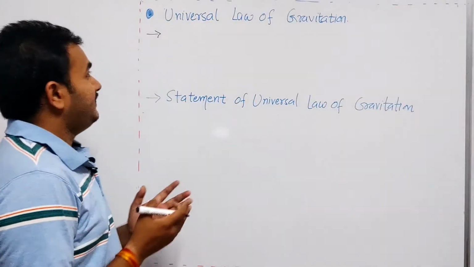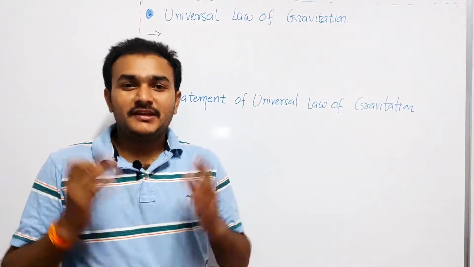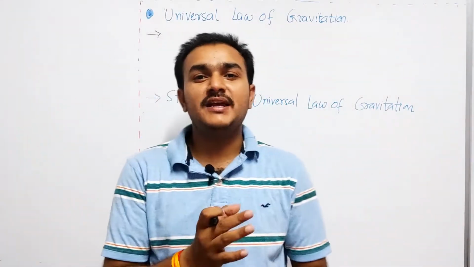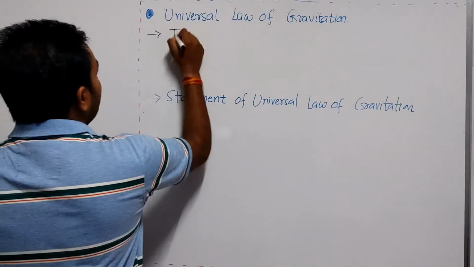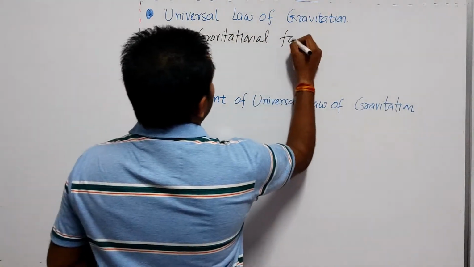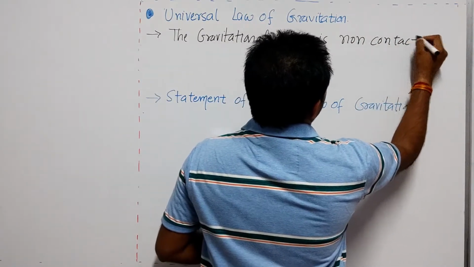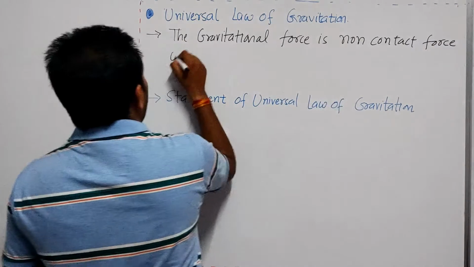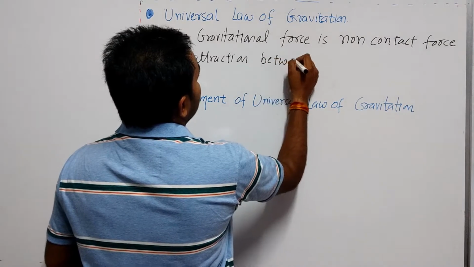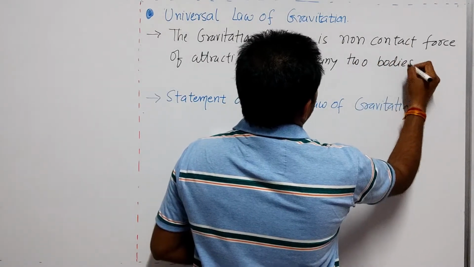Okay, so the second point is universal law of gravitation. We know what gravitational force is. The gravitational force is the non-contact force of attraction exerted between any two bodies in the universe.